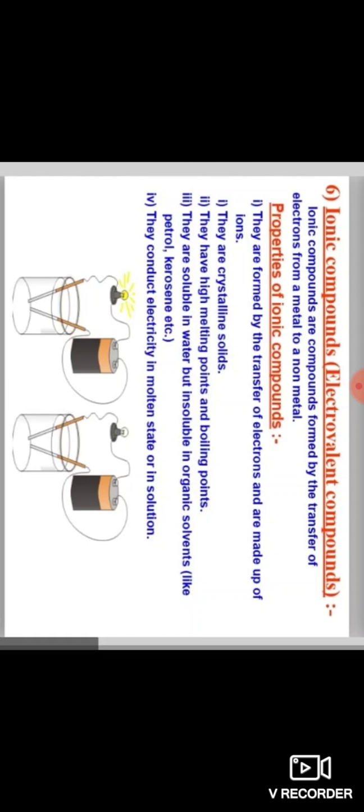They have high melting and boiling points and they are soluble in water but insoluble in organic solvents. Petrol and kerosene are organic solvents. So they are insoluble in organic solvents but soluble in water.